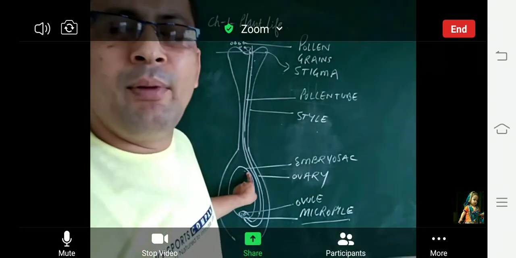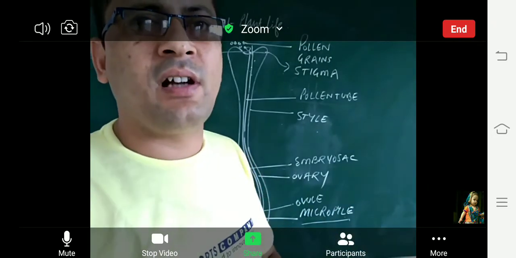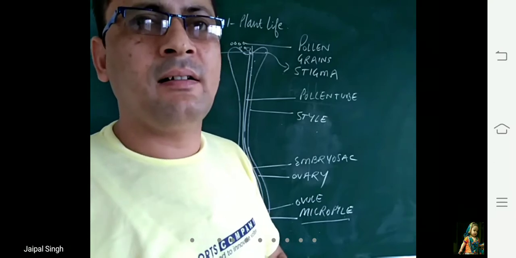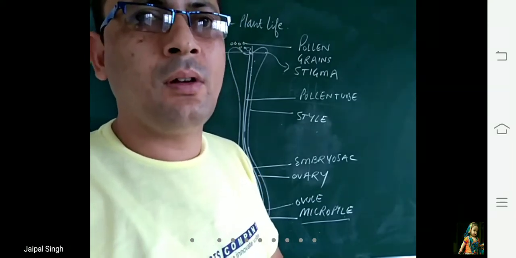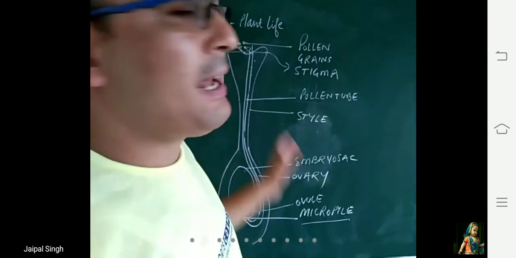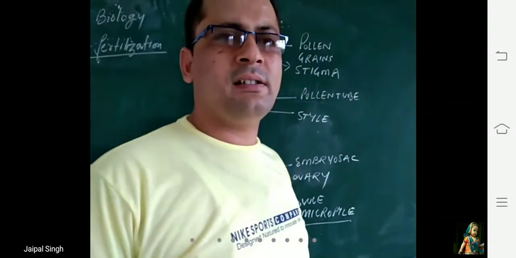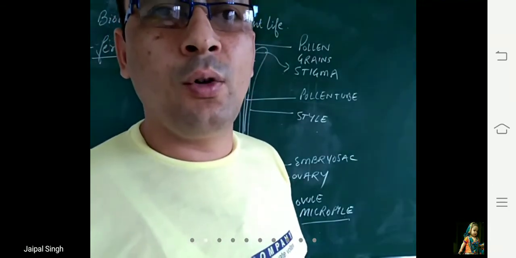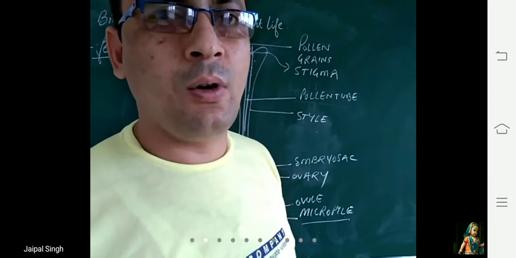Beta, this embryo sac is the structure which surrounds the ovule. It is a bag-like structure which is surrounding these ovules. It is known as embryo sac. So fertilization, simply what you have to remember, is a process in which the male gamete fuses with the female gamete to form zygote. So this is the definition of fertilization.